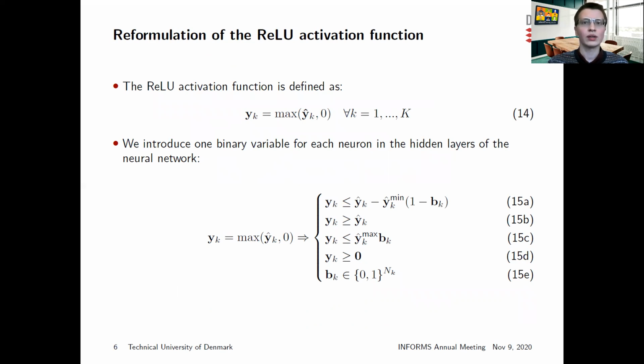With the goal of using the trained neural network in an optimization framework, we first reformulate the maximal operator in 14 using binary variables bk. We introduce one binary variable for each neuron in the hidden layers of the neural network. In case the input to the neuron is smaller than 0, then the corresponding binary variable is 0, and equations 15c and 15d constrain the neuron output to 0. Conversely, if the input to the neuron is greater or equal to 0, then the binary variable is 1, and equations 15a and 15b constrain the neuron output to the input.